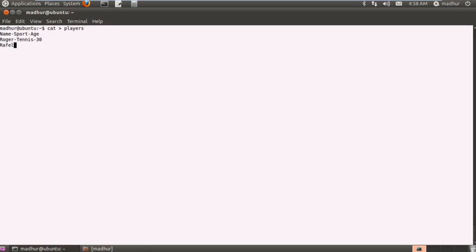Rafael Nadal again, type in his full name. He too plays tennis and his age is 25. He's 5 years younger, and I made a typo in his name. Nadal fans wouldn't like that. And next I'm gonna put in Tiger Woods. He plays golf and he is 37 years old. Well, the ages don't have to be correct, I'm just typing in whatever's coming to my mind.